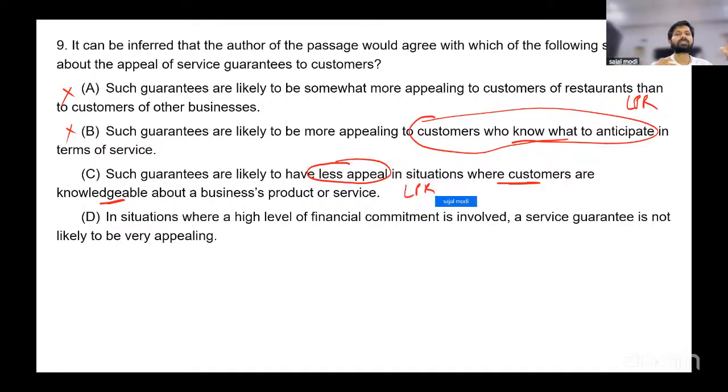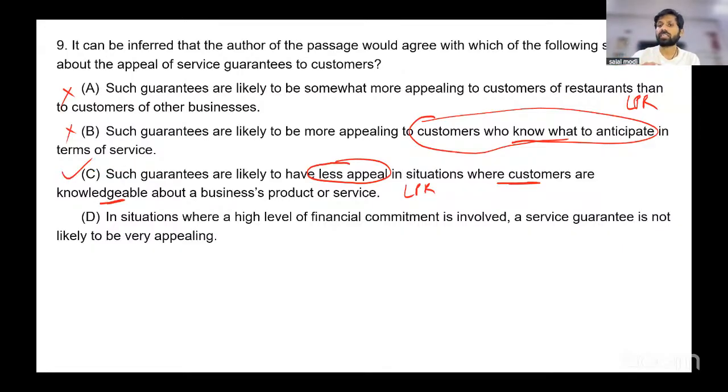So if you look at B and C, they are opposites of each other. B is saying it is more likely to work where people know what to expect. C says it is less likely to work, or it will have less appeal where people know what to expect, right? So C is correct. This is what is being said in the first paragraph.